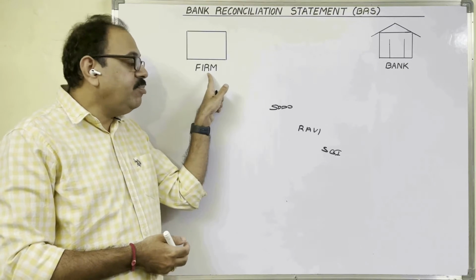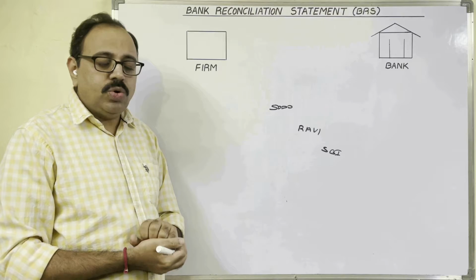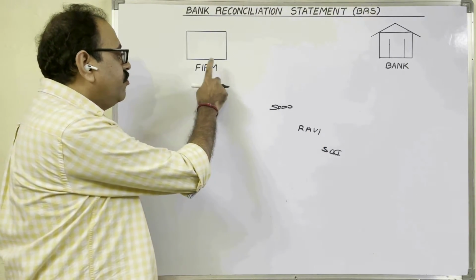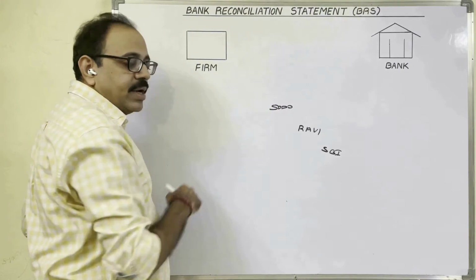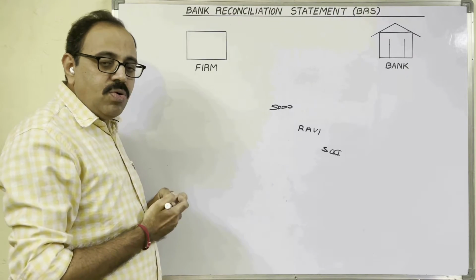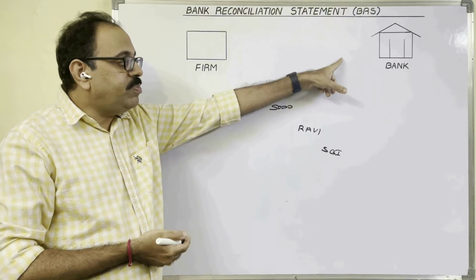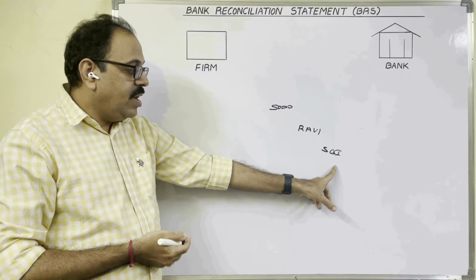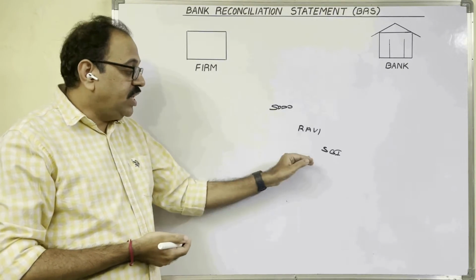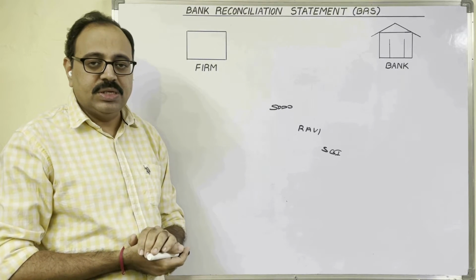But we are running a business now. Daily so many checks come to us in this manner. So to each and every bank we cannot go. So what do we do? We deposit this check in our bank. Suppose we are maintaining an account in Axis Bank. Now collection of the check amount is the banker's duty. So Axis Bank collects money from SBI and that amount will be deposited in our account. So when a check comes to us, we deposit that check into the bank for collection purposes.